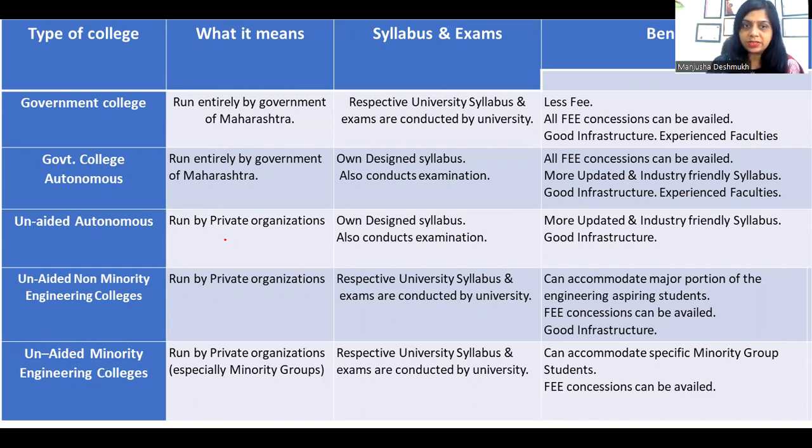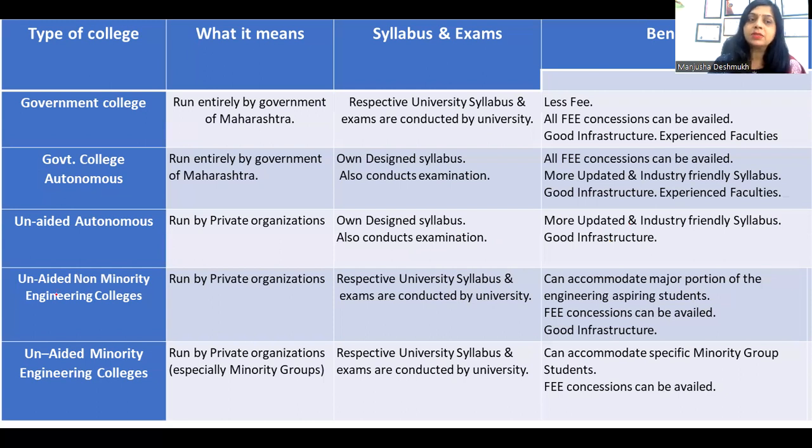Then next come unaided autonomous colleges. Unaided autonomous colleges are run by private organizations. They have their own designed syllabus and they conduct their own examinations. That means these are autonomous private colleges. Infrastructure-wise, you will find it good. The syllabus is also good. Fees can be a little more.